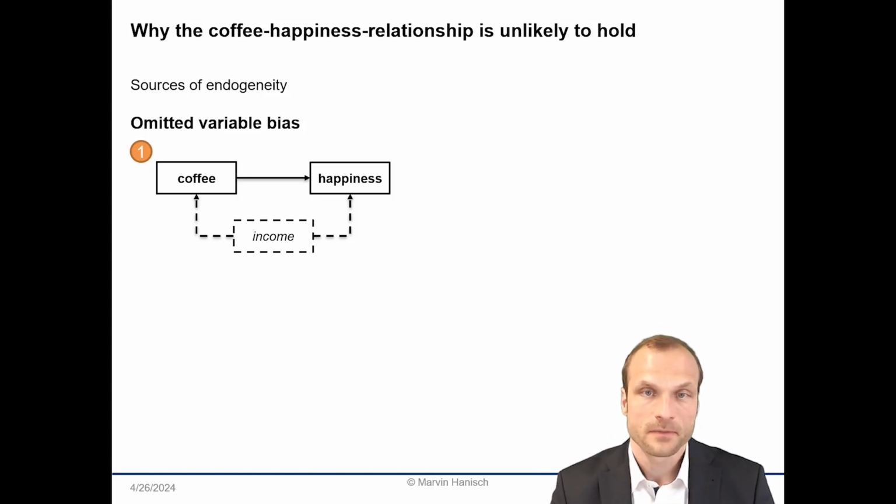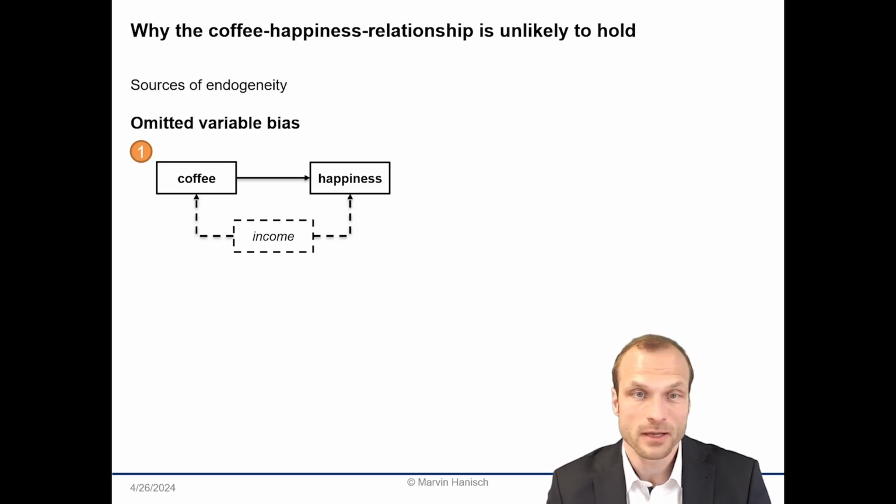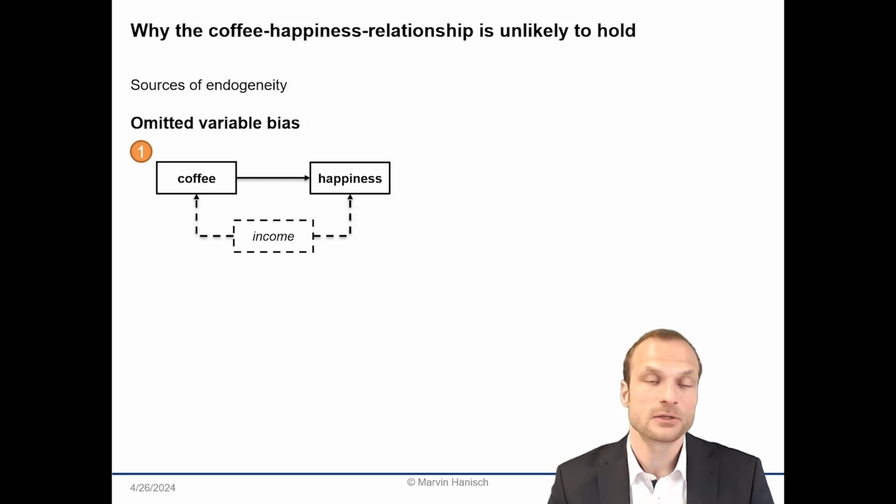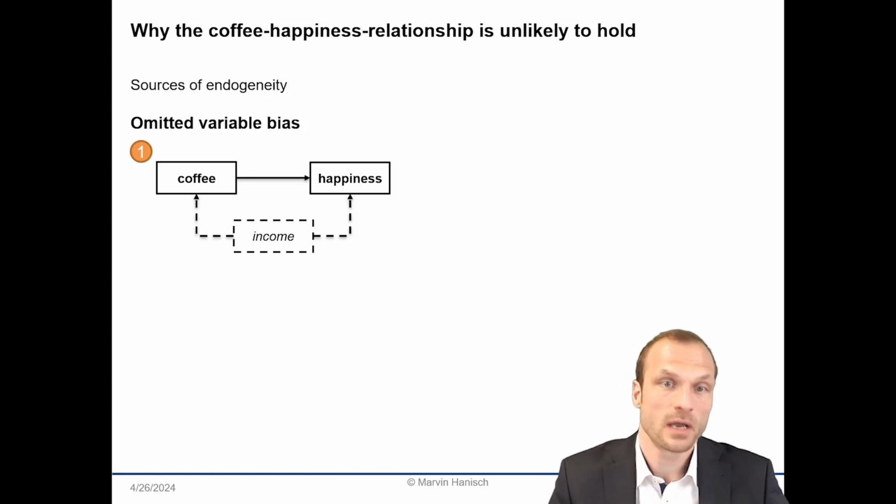For instance, if you only look at the influence of coffee on happiness without considering income, your estimates are likely to be biased because income drives your happiness because you can afford better healthcare, let's say, and it also affects your coffee consumption because you can afford more coffee.